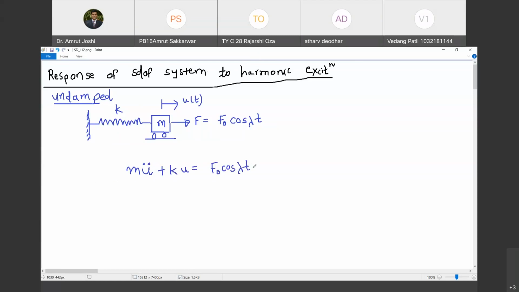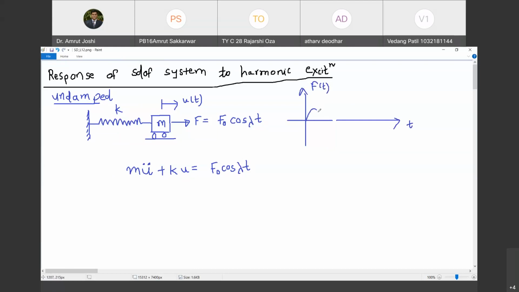If it is an undamped system, then what is the equation of motion? It is m u double dot plus k u equal to f0 cos lambda t, where f0 cos lambda t is the harmonic excitation that this system is subjected to. Let us call this time t and this f of t. How does f of t look?